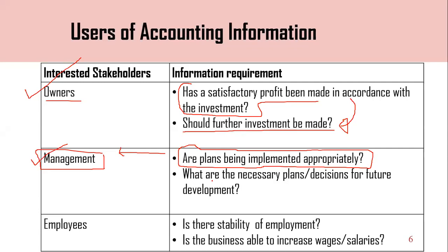So then after that, what are the necessary plans or decisions for future development? Based on that, what kind of actions should they take for future development? If there is no problem with the current plan, they can make a small amendment to that plan and continue. Otherwise, if the plan is not a success, they have the power or responsibility to revise the decisions or plans for future development.